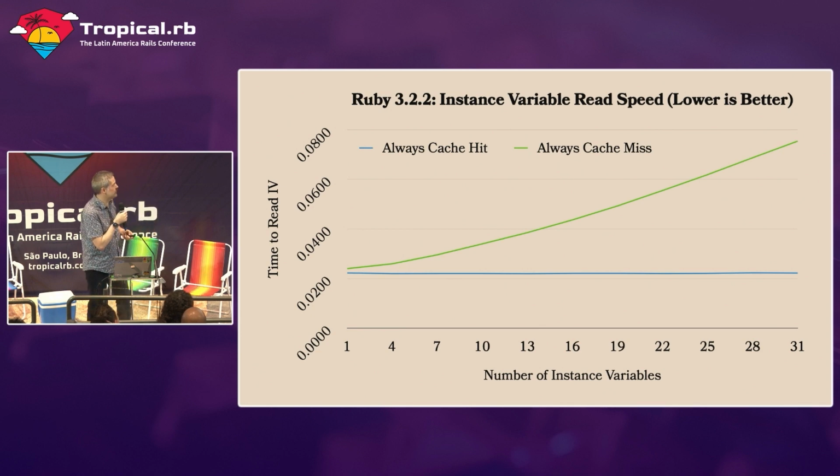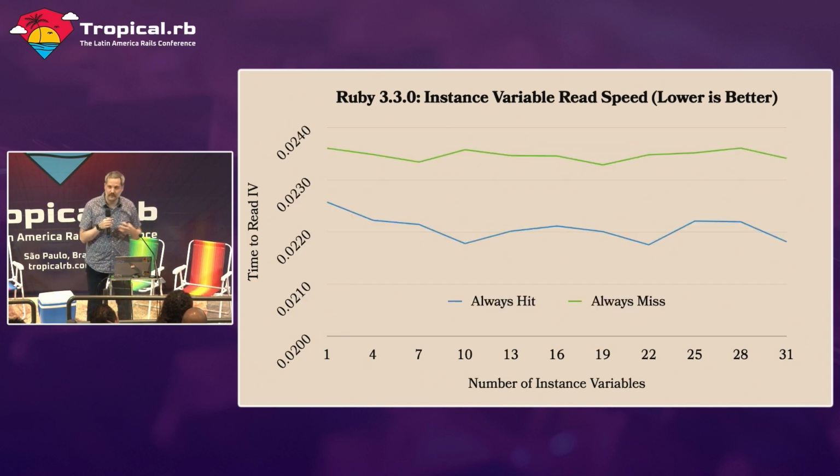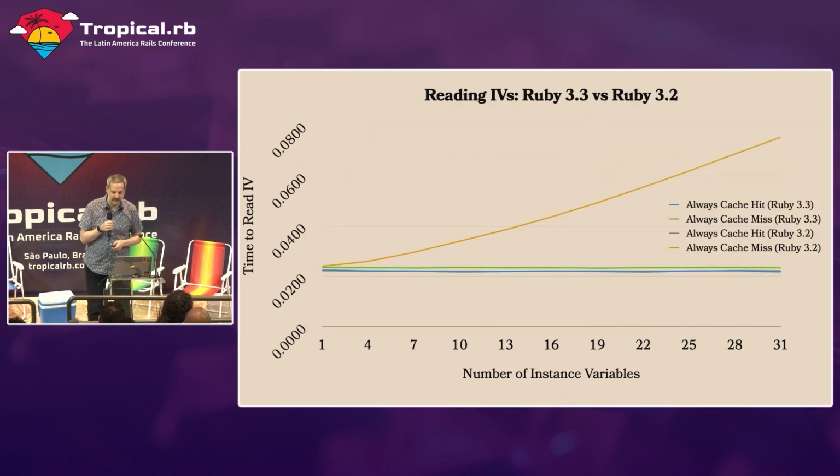But in Ruby 3.3.0, since we're using this red-black tree index, we can see that a cache miss is a little bit slower than a cache hit, but it's not linear, and it's very, very close to that. And since I gathered all this data, I decided to put them all on the same slide. So we can see Ruby 3.3 versus Ruby 3.2. The cache misses on Ruby 3.3 are a little slower, but do we really care that much?